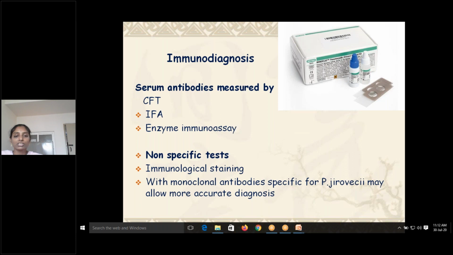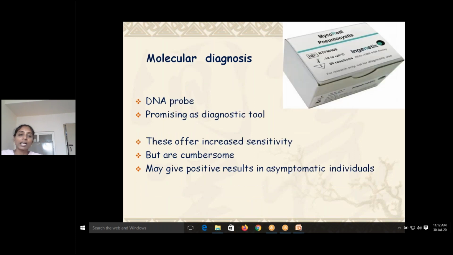Specific tests like immunological staining with monoclonal antibodies against Pneumocystis may also allow for more accurate diagnosis. Molecular diagnosis like DNA probes is promising as a diagnostic tool. These offer increased sensitivity but are cumbersome, and may give positive results in asymptomatic individuals also. So they have their own limitations. Again, molecular diagnosis is not that developed for fungal and bacterial infections when compared to viral infections, where most of the time we rely on molecular diagnosis, as we are doing now for COVID.